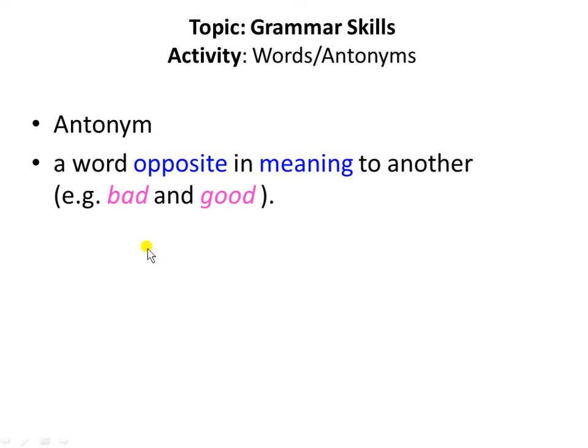For example, bad and good. Both are opposite in meaning to each other. Basically, we can use a simple word for antonym, that is called the opposite.